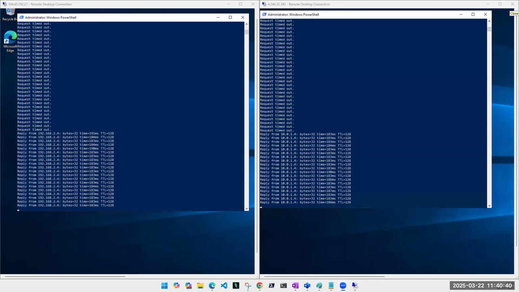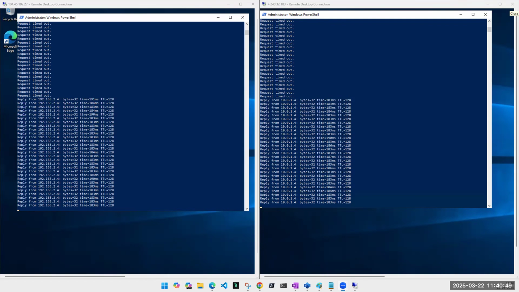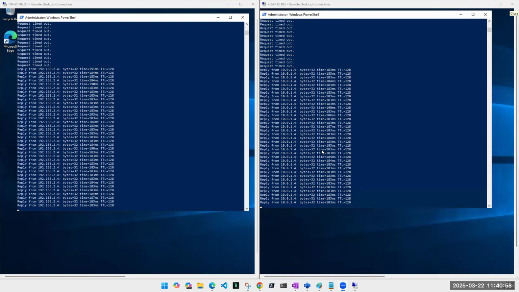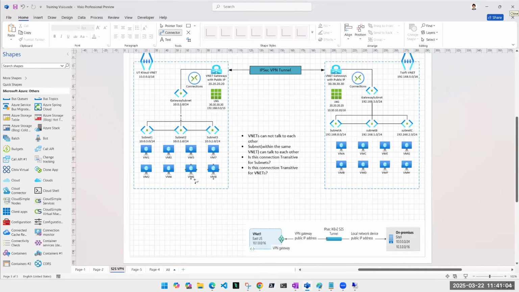We have less than 30 seconds left, guys. I will be stopping the session, but this is our VNet pairing practical. If you guys have any doubts or questions, I'll be taking those before we start the next practical in the next session. But now I hope you can see these two machines are talking to each other. They are in different VNets and they are talking to each other. This VM is talking to this VM.